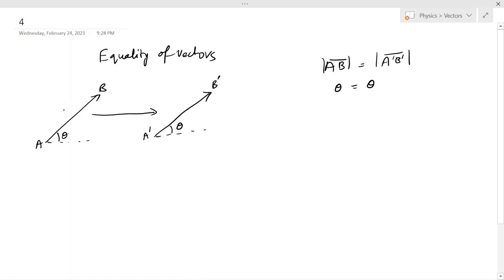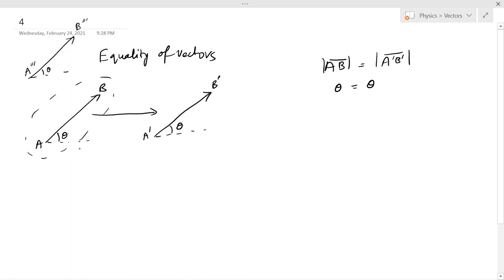Even if you translate this vector AB vertically like this, it is still the same vector because its magnitude is not changed and its direction is also not changed. So if you translate this vector anyhow, horizontally or vertically or in any combination of these, the vector will be the same, except if you rotate the vector.